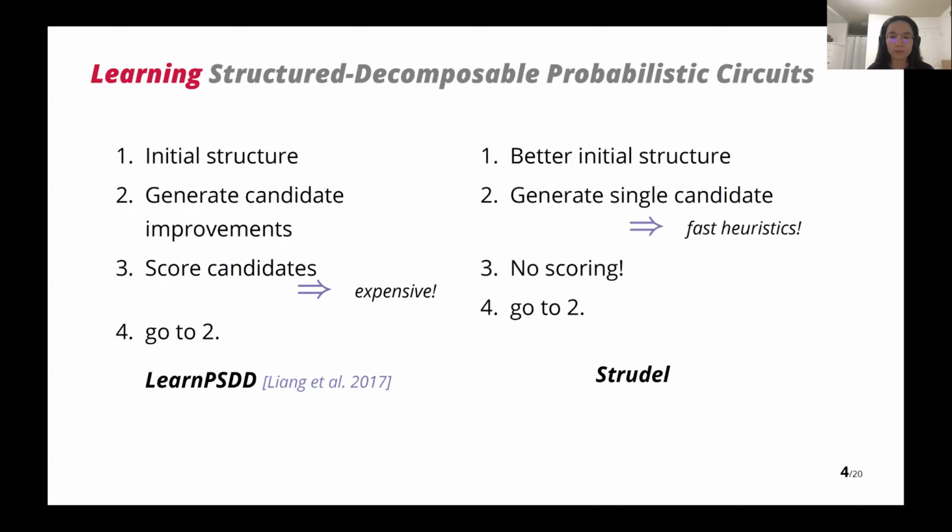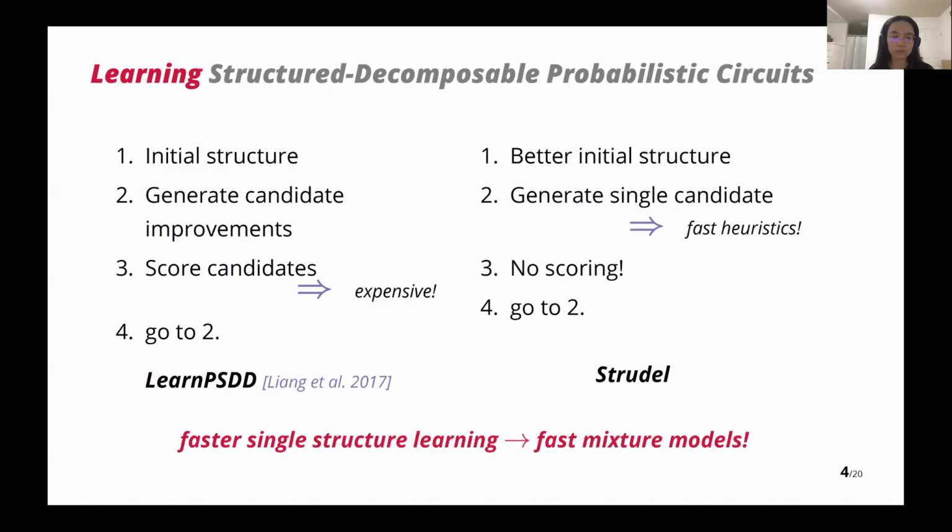Therefore, we propose a simpler and more scalable algorithm. We have a better initial structure. We only need to generate a single candidate for each iteration, and we can use very fast heuristics. No need to score them. With Strudel, we can learn very fast single models, and we can even scale to very fast mixture models.